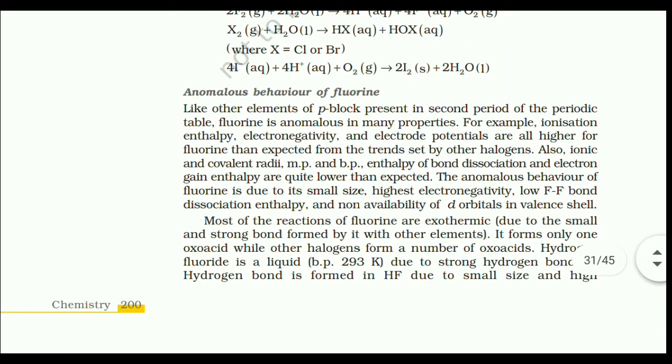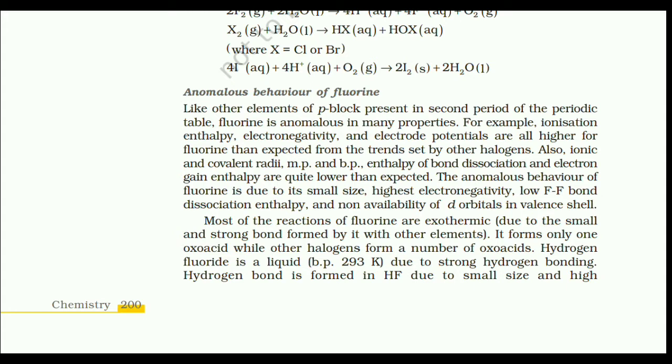Anomalous behavior of fluorine. Like other elements of the p block present in the second period of the periodic table, fluorine is anomalous in many properties. For example, ionization enthalpy, electronegativity and electrode potential are all higher for fluorine than expected from the trends set by other halogens. Also, ionic and covalent radii, melting point, boiling point, enthalpy of bond dissociation and electron gain enthalpy are quite lower than expected. The anomalous behavior of fluorine is due to its small size, high electronegativity, low F-F bond dissociation enthalpy, and non-availability of d orbitals in the valence shell.